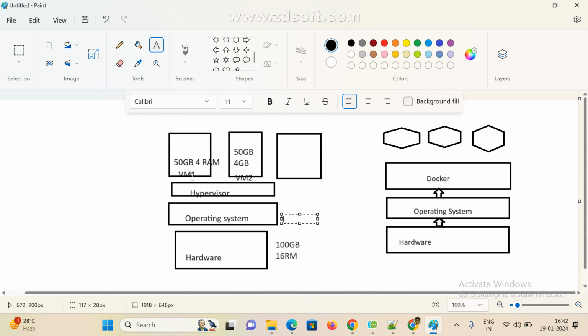5 minutes to create. Did you create any VM machines? With the help of downloading and installing, about 10 minutes. 10 to 15 minutes, right? But if we come to Docker, within seconds we can create containers.